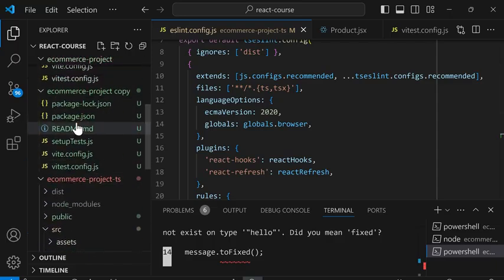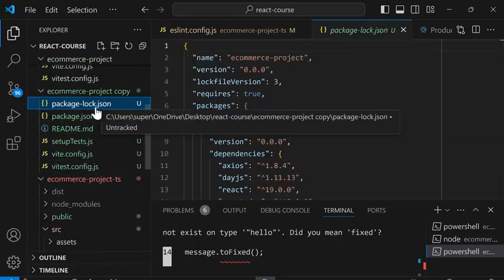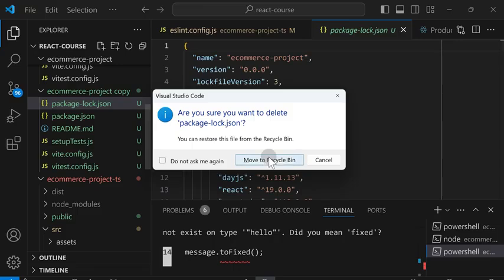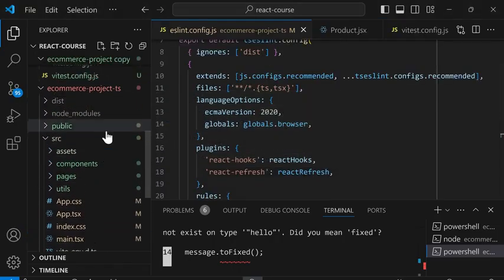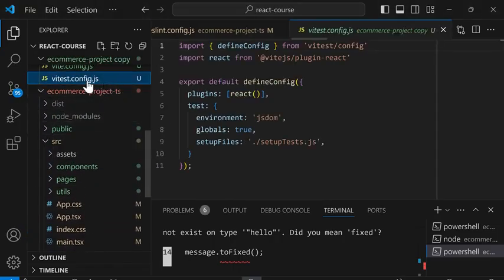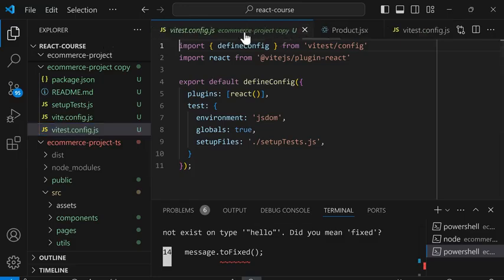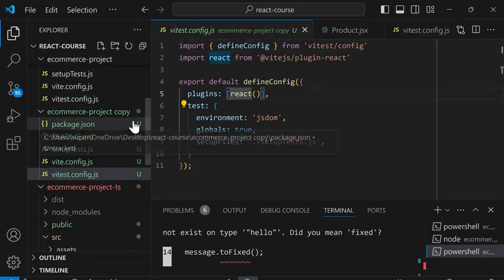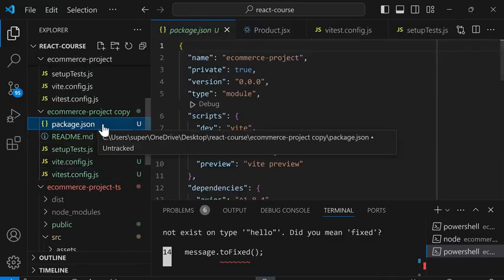And next, we don't need to move package.lock.json over because this will be auto-generated when we npm install. So we can just delete this file. And I'll scroll back up. And we'll move over package.json.